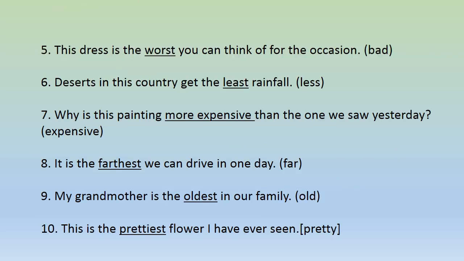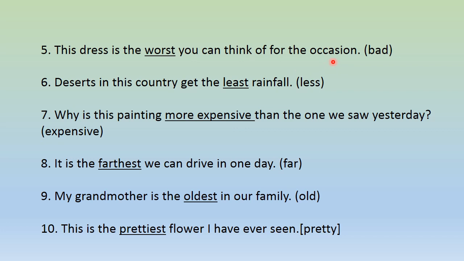Now let's move to number 5. This dress is the dash you can think of for the occasion. Here the adjective is bad. Here we are comparing between more than 2, because the word the has come. So what is the superlative degree of bad? Bad, worse, worst. So the answer is worst. This dress is the worst you can think of for the occasion.